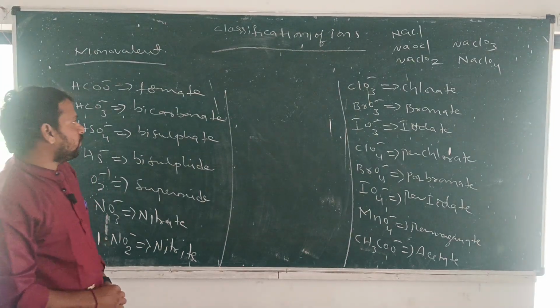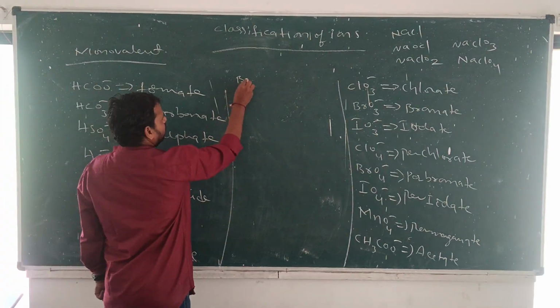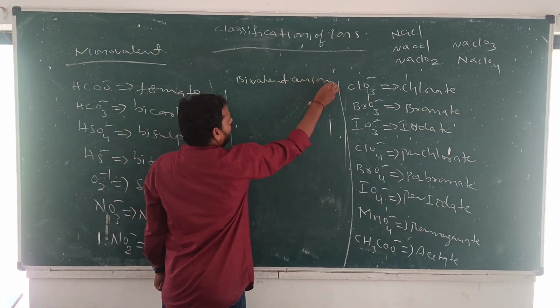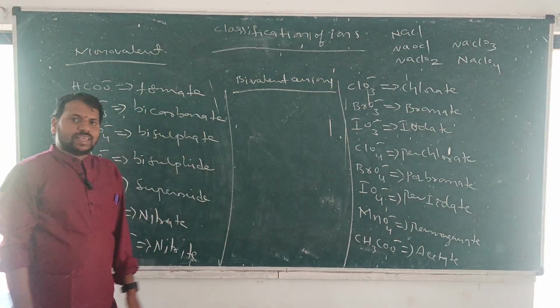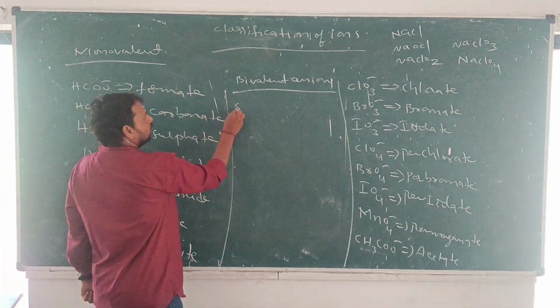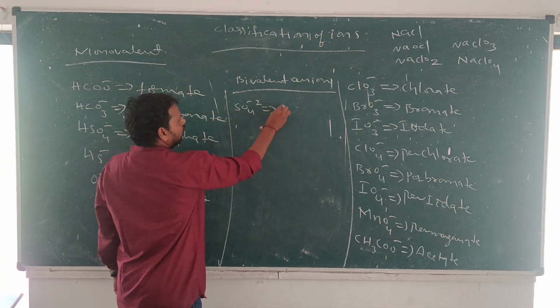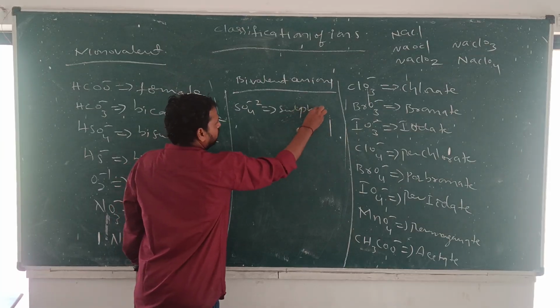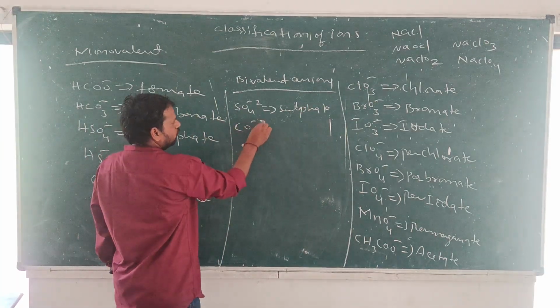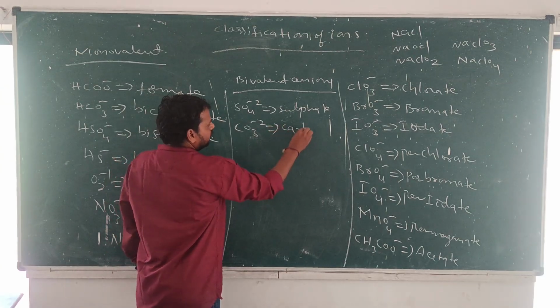Next, let me see bivalent anions. The anions with minus 2 charge are said to be bivalent anions. Example, SO4 minus 2 sulfate. Next, CO3 minus 2 carbonate.